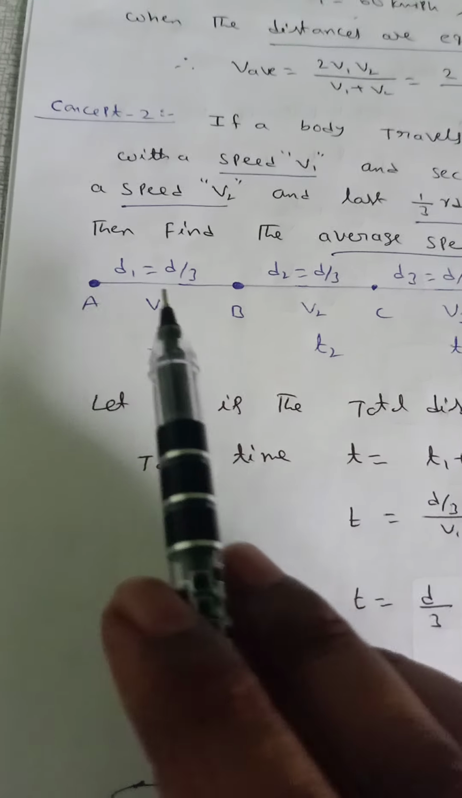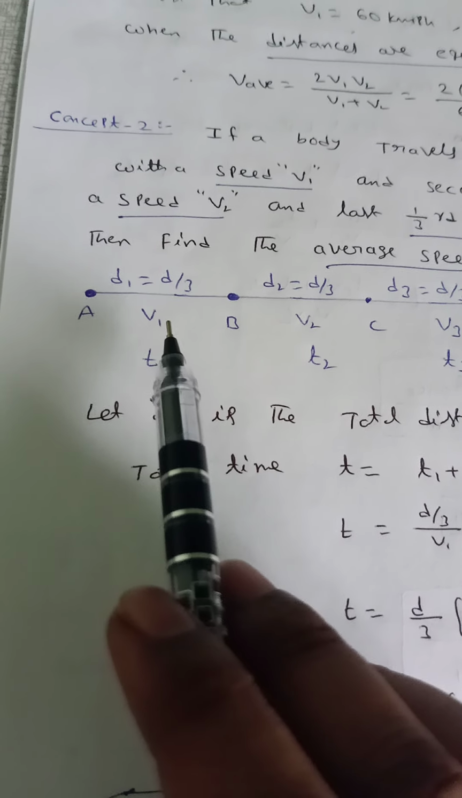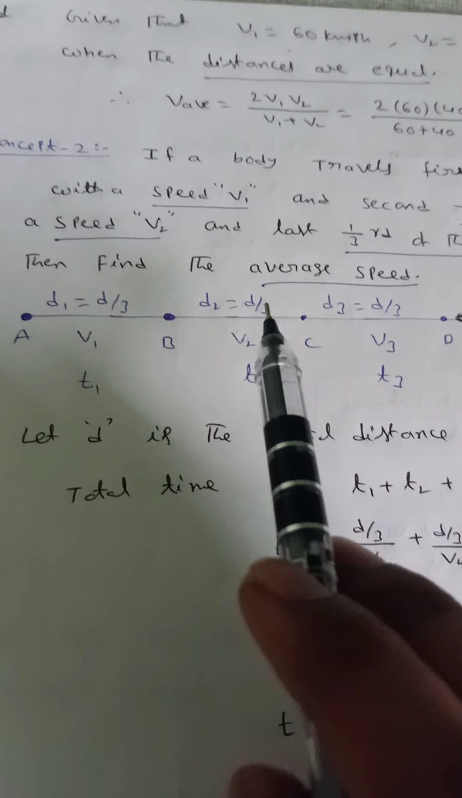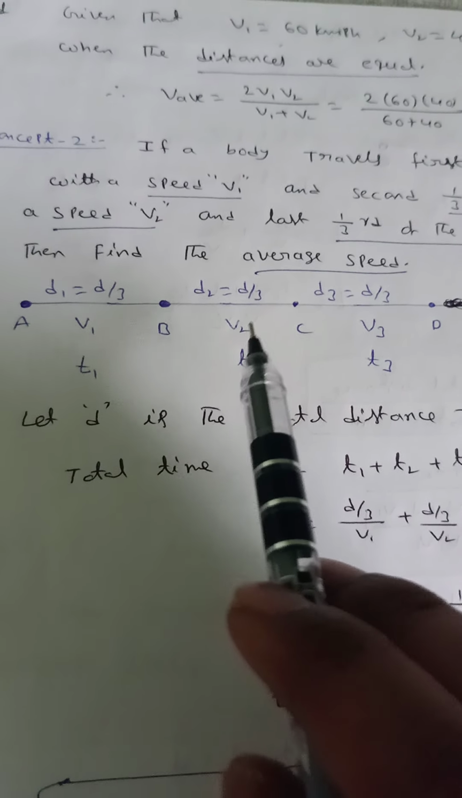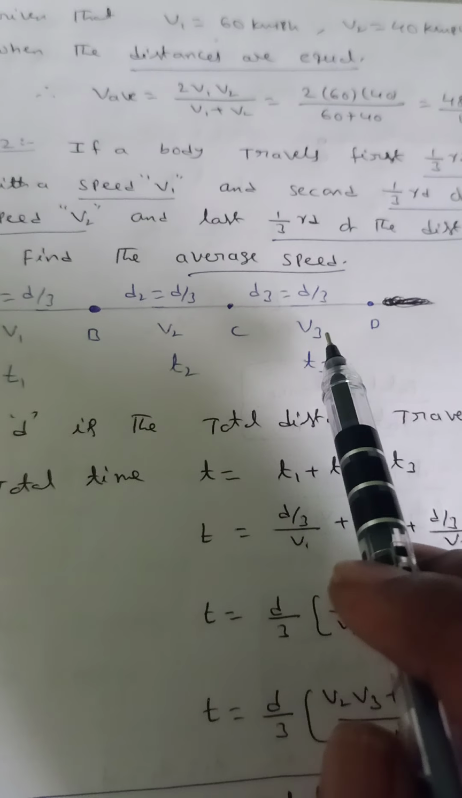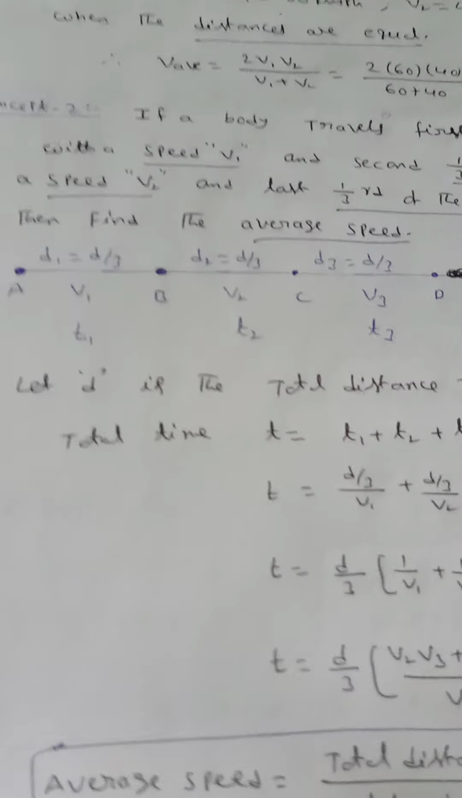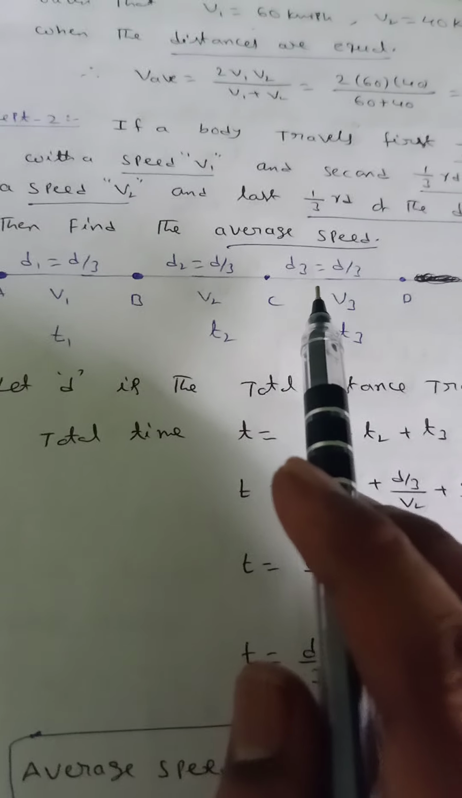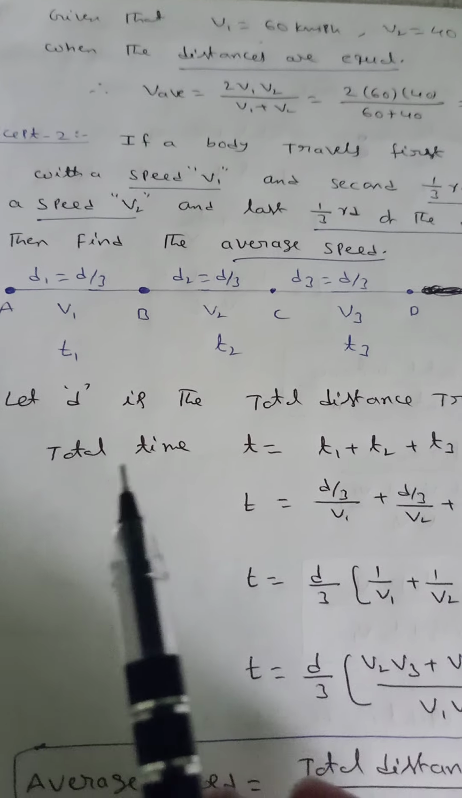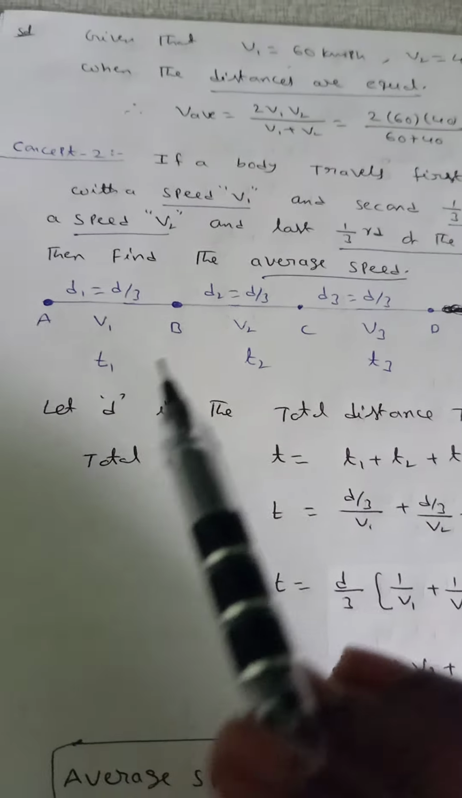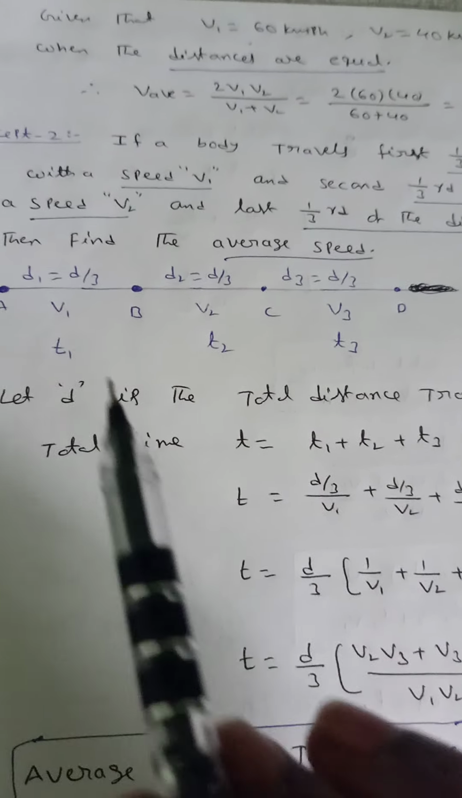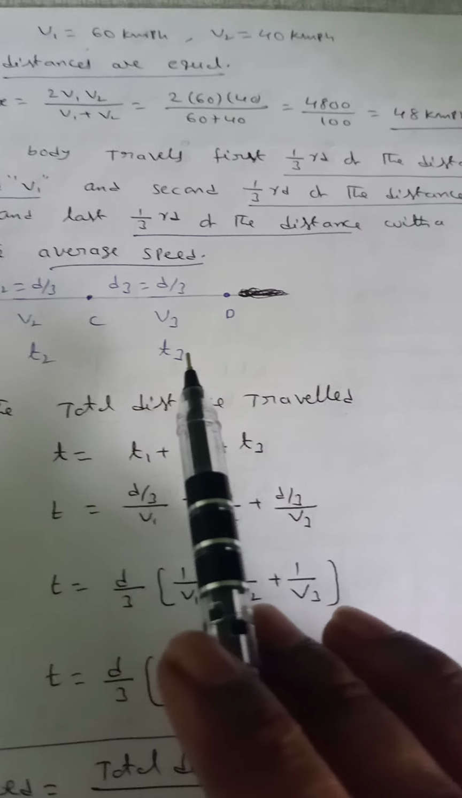From A to B, the distance d by 3 with a speed v1 and a related time t1, the second distance d by 3 with a speed v2 and related time t2, and the last remaining distance d by 3 with speed v3 and time t3. d by 3, d by 3, d by 3, that means the total distance traveled is d. For average speed, the total distance is known, but we need to calculate the total time, that means t1 plus t2 plus t3.